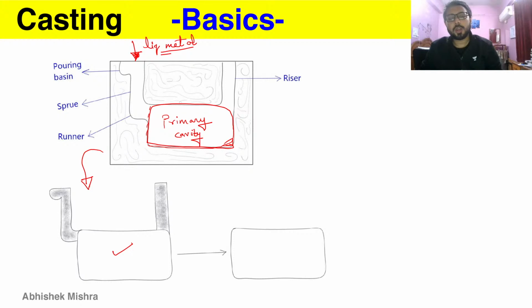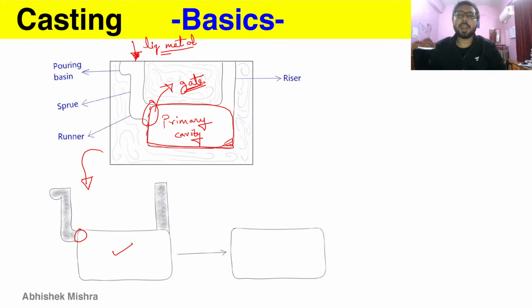The sprue passes the liquid metal to the runner, which is a horizontal passage, and the runner leads the liquid metal to the primary cavity. The section through which the liquid metal enters the primary cavity is the gate or ingate, and it is this section. So here you will have your gate or ingate, which is the final section after which liquid metal enters the primary cavity.